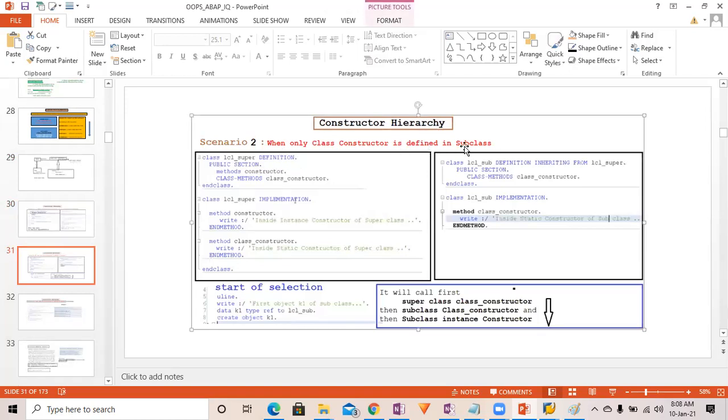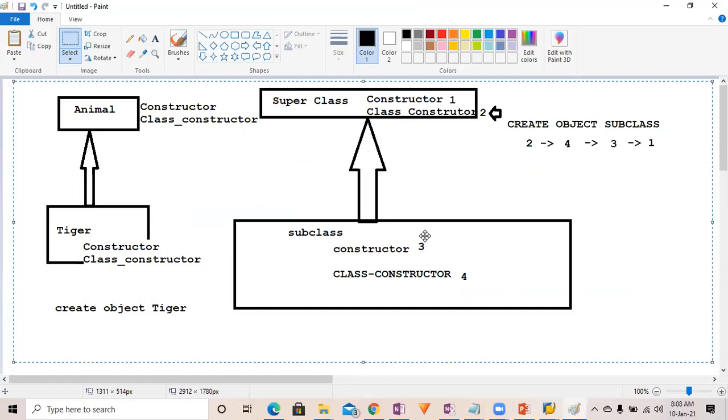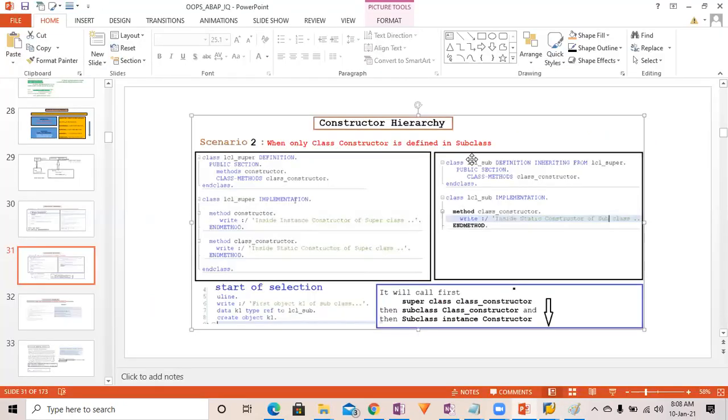Here, when only the class constructor is defined in the subclass, suppose only the class constructor is defined, not the instance constructor. In that case, the superclass class constructor will be called first, the subclass class constructor will be called second, and then the instance constructor. If you logically understand this concept, you will be able to give the answer for all other scenarios.